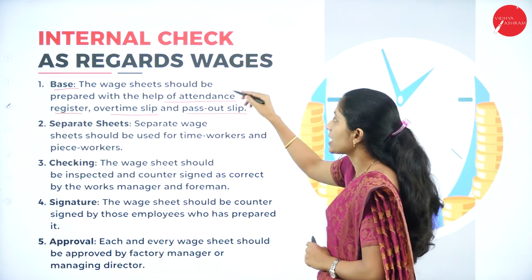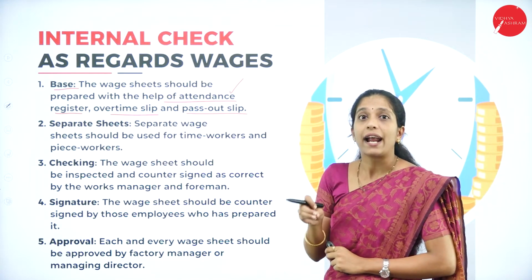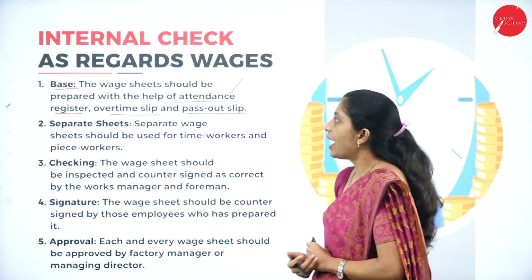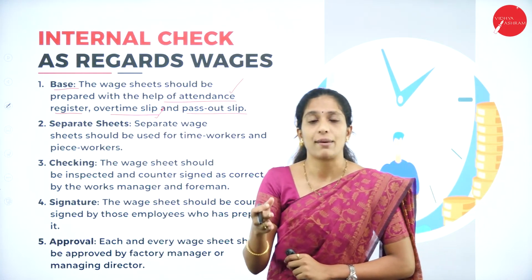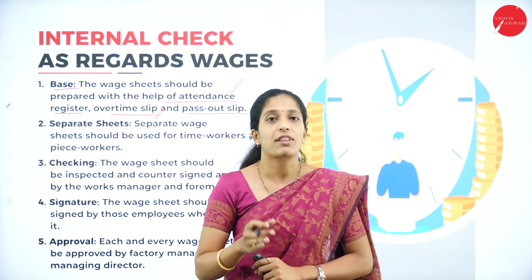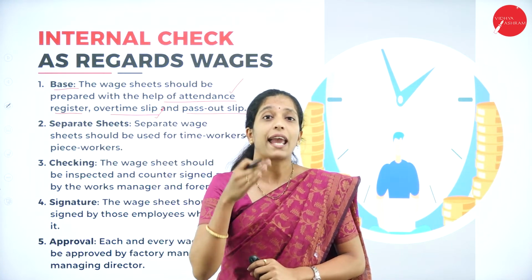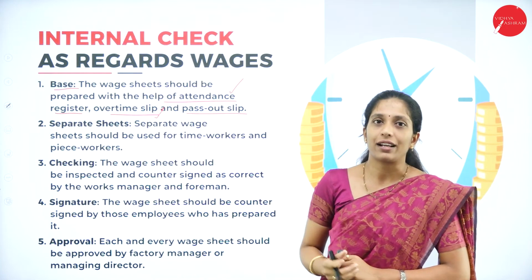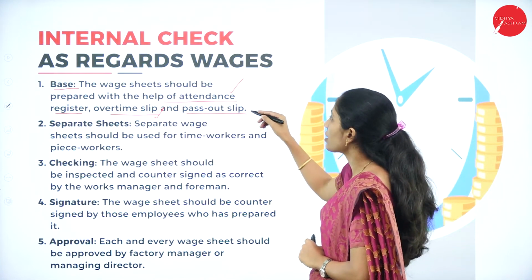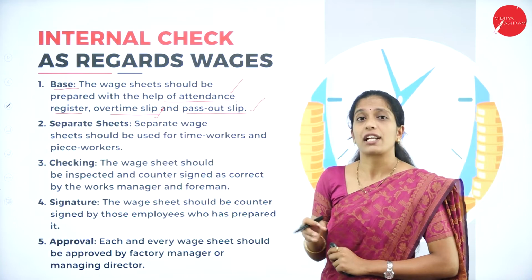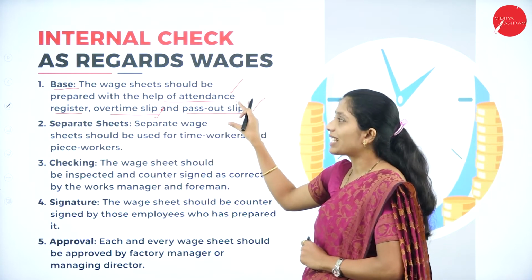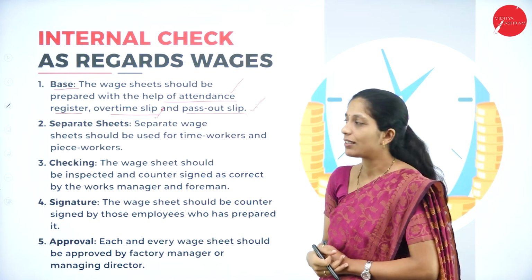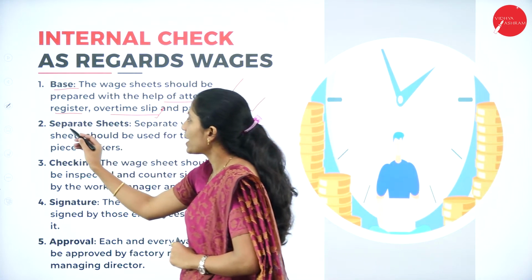The attendance register is nothing but what? It contains the attendance of a particular worker. And the overtime slip: if any worker has worked overtime, other than the normal time, or has worked extra time, it will be contained in the overtime slip. And the pass out slip: in between the work, if any worker has left the organization. So on the basis of these three, the wage will be decided.